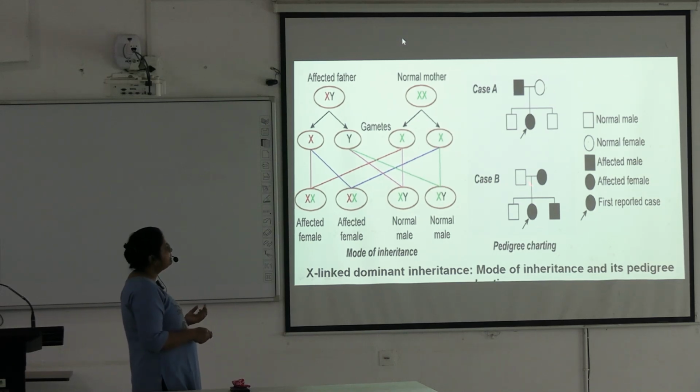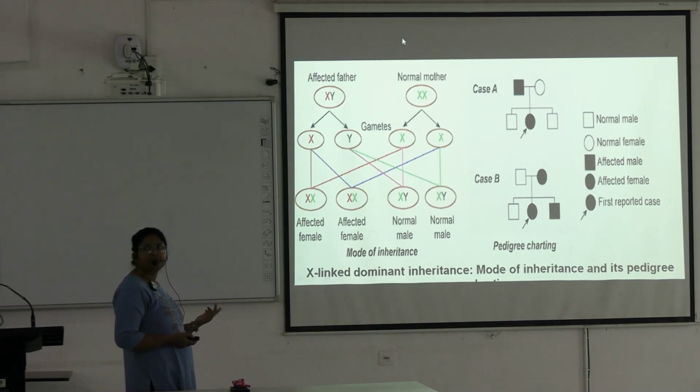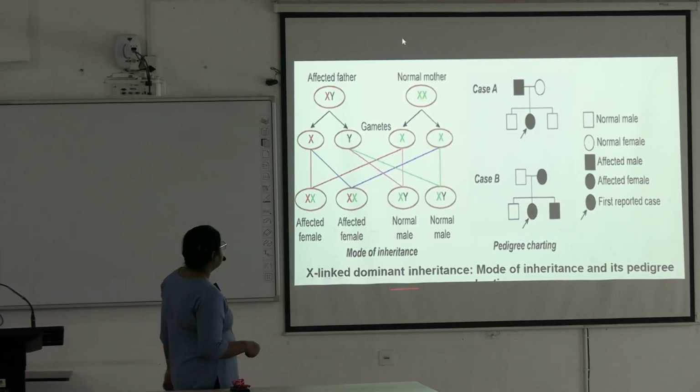And if the mother is affected, then anyone can be affected. Okay. Son can also get affected X chromosome, daughter can also get affected X chromosome. So here both son and daughter can be affected if mother is affected. Okay, it's the X-linked dominant inheritance pattern.